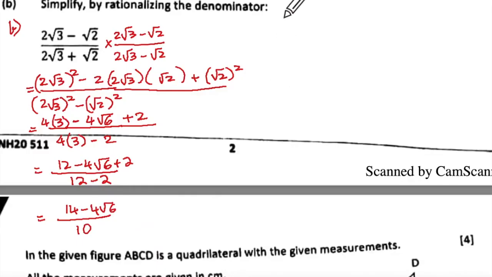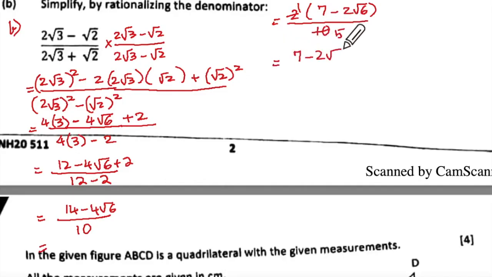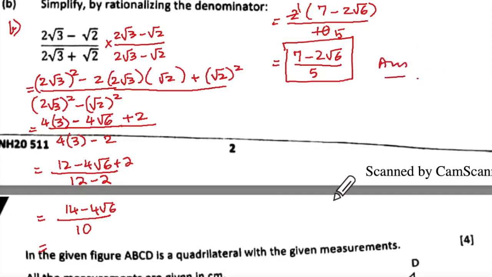Is that the answer? No, ma'am. What is the answer? Equal to, below equal to, you will write here. And it will be 2 into bracket 7 minus 2 root 6 upon 10. 2 ones and 2 fives. How much did you get? 7 minus 2 root 6 upon 5. And that is your answer. Okay, so if you have got everything right, then 3 marks. Anywhere you made any rubbish mistake also, give yourself 0 and you have to do that question 3 times.